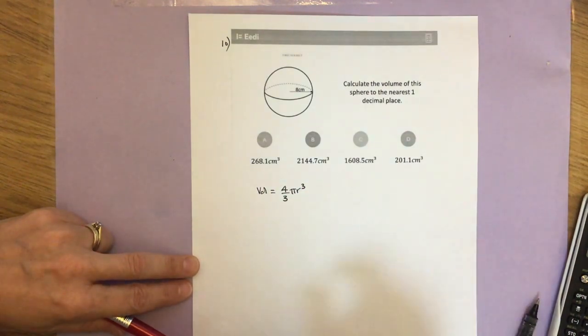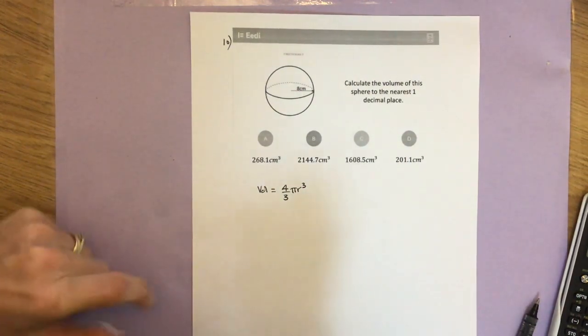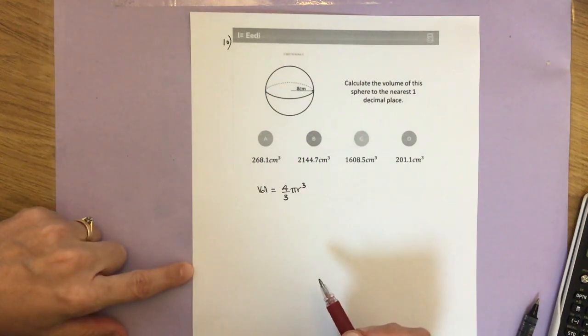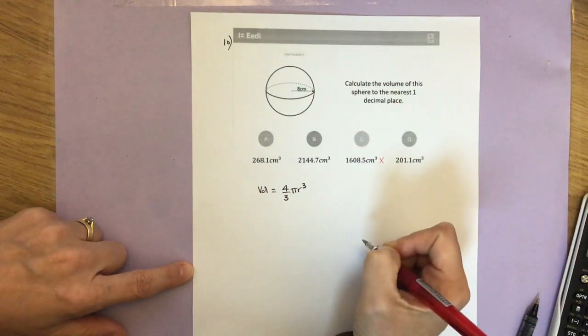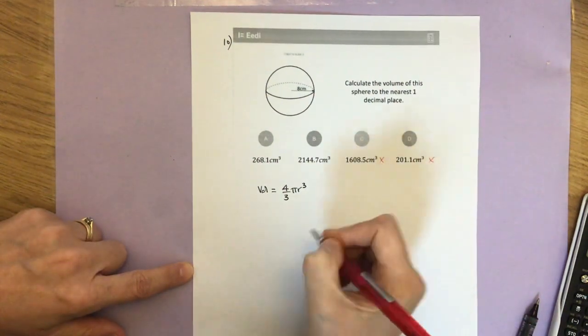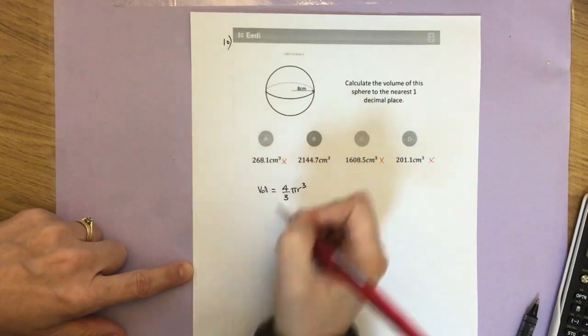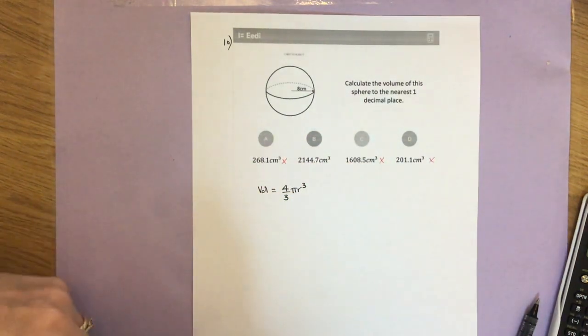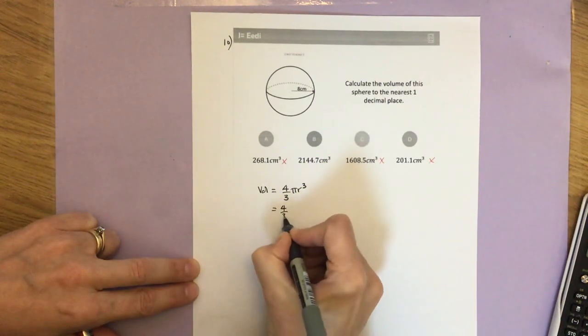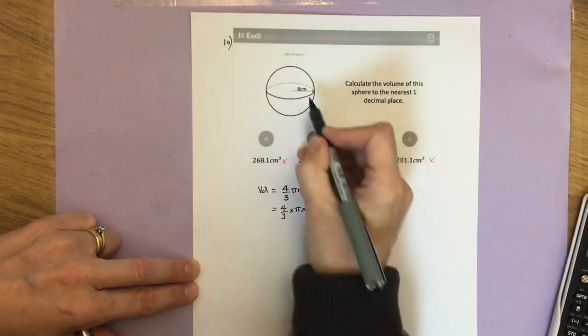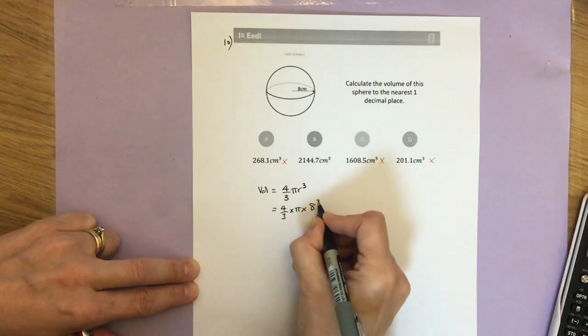Okay, now the wrong answers here, there's a bit of a range of wrong answers, but the correct answer is B here, and the wrong answers in order, C was the worst, followed by D, followed by A. And I'll go through where they've come from in a second. Let's just check that B is the right answer. So 4/3 pi r cubed here, 4/3 times pi times 8 cubed.